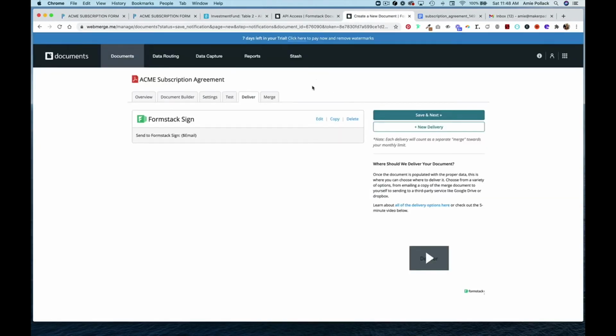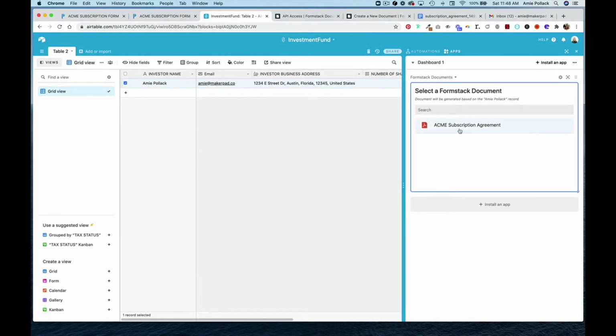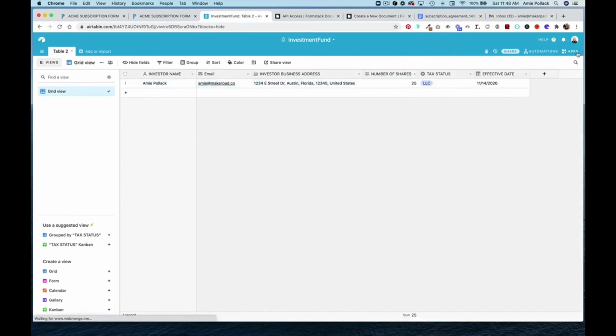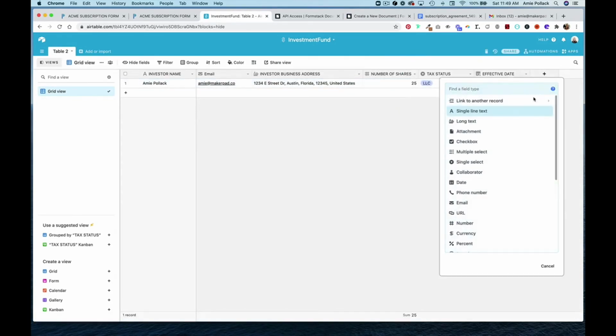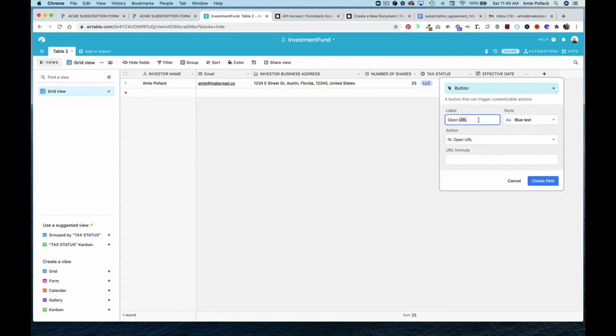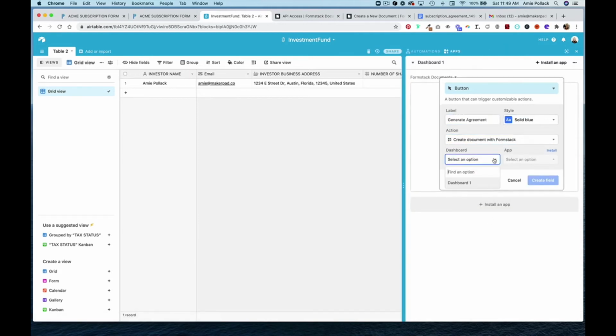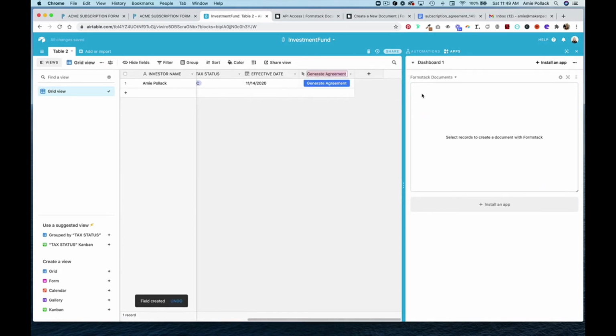And now let's go back into Airtable and let's refresh this. And now we have our document that we can select to generate. Before I do this, I'm just going to make one more column, which is a button column, and the label will be Generate Agreement. And we're going to create a document with Formstack from our dashboard and our Formstack Documents app. So we'll create that field.